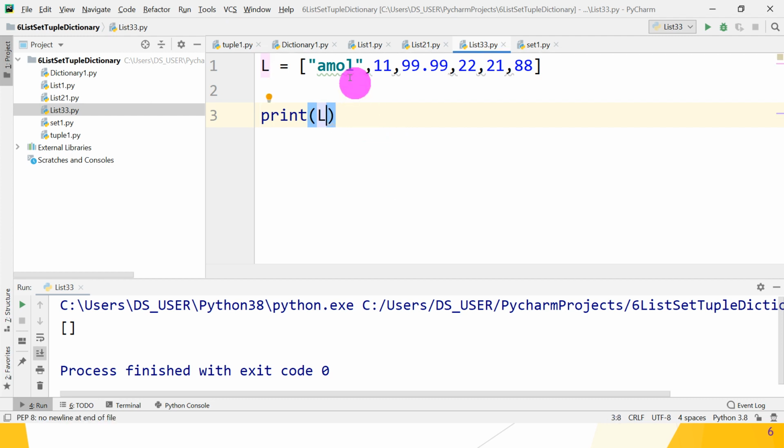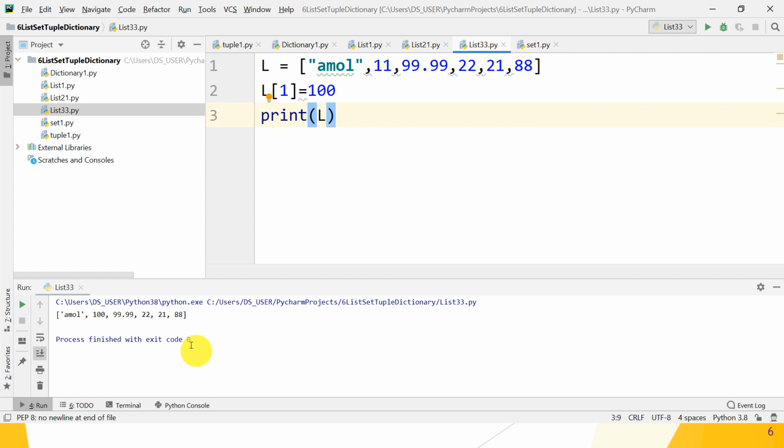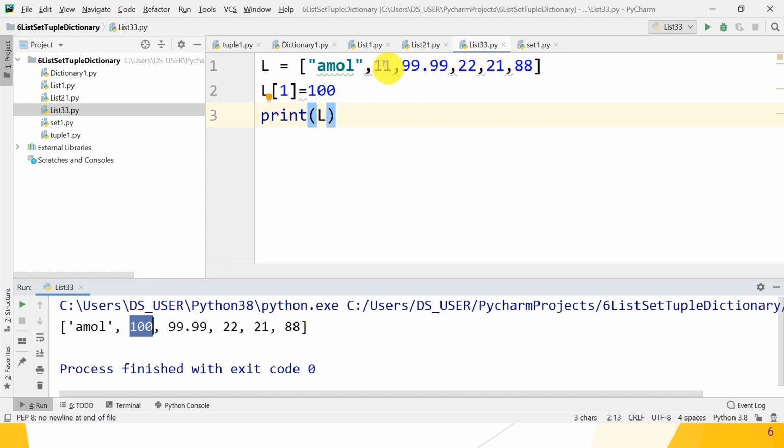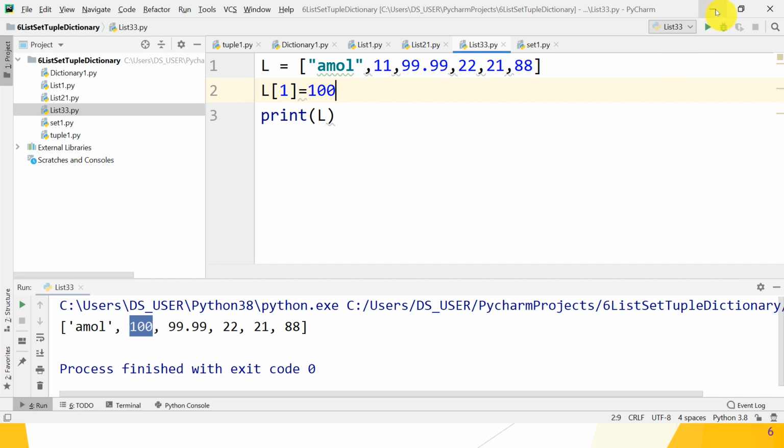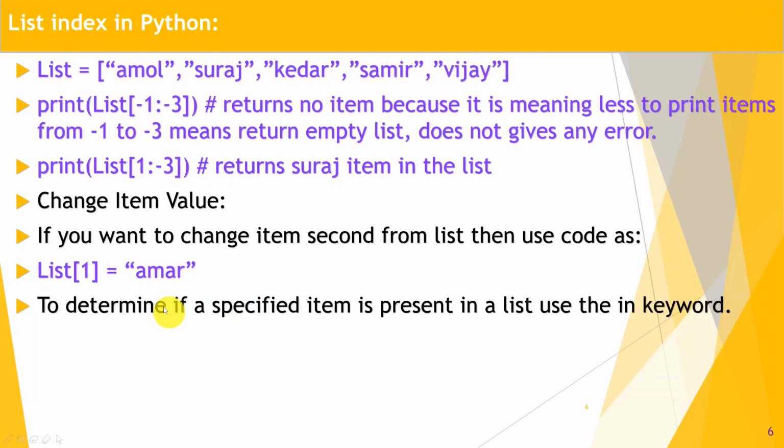So before that, what do we assign? L of index, capital L. And what is the index? Suppose 1, we assign 100. So instead of index 1's value 11, what gets replaced? 100 gets replaced. Okay, let's check whether it works or not. So 100 is overwritten instead of 11 using this L[1] = 100 statement. Great, guys, it works.